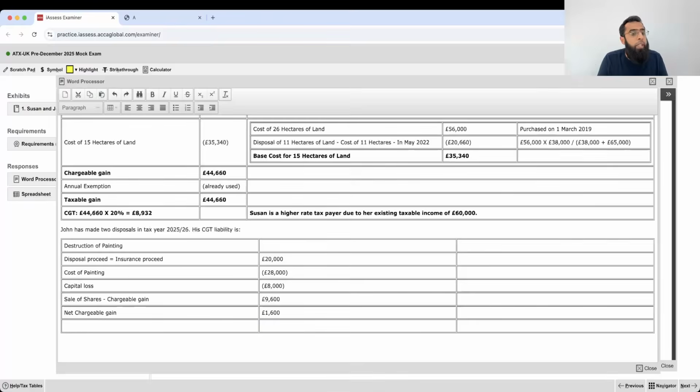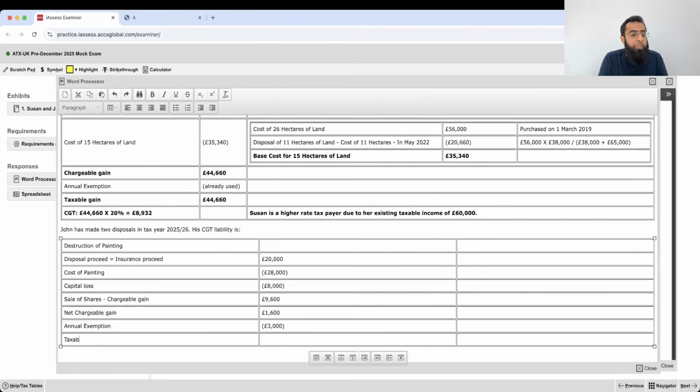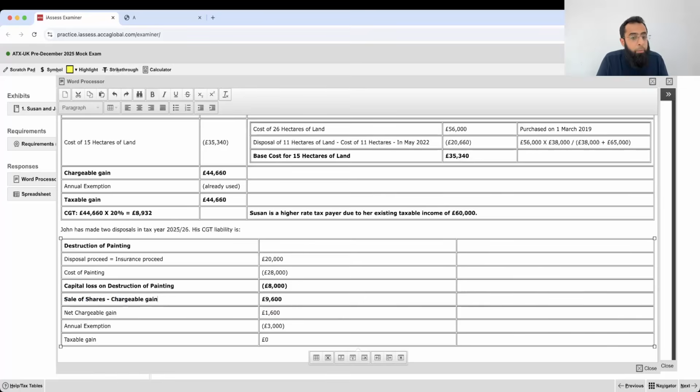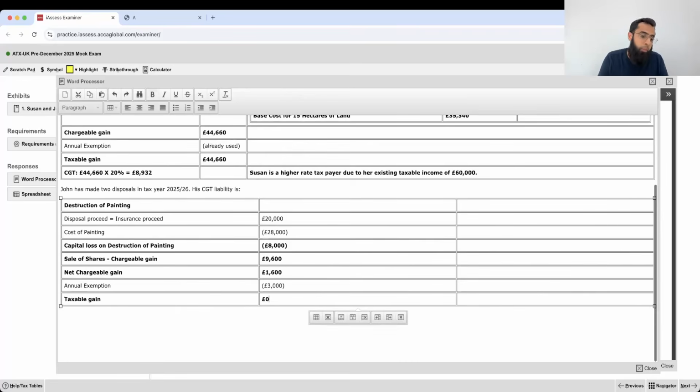So this means that annual exemption is available, 3,000 pounds. So the taxable gain will be 0 because annual exemption cannot create a loss. So on destruction of painting, you got a capital loss. Then on sale of shares, the gain was readymade available. You got net chargeable gain, you adjusted annual exemption, and the taxable gain was 0.